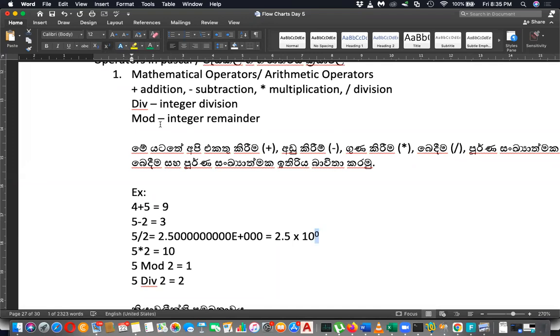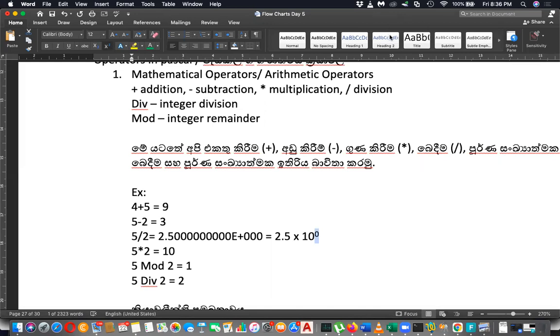I think if you have not written this last day, please write this. I think the heading was given like mathematical operators or arithmetic operators. The heading covers addition, subtraction, multiplication, division, and integer division and integer remainder.